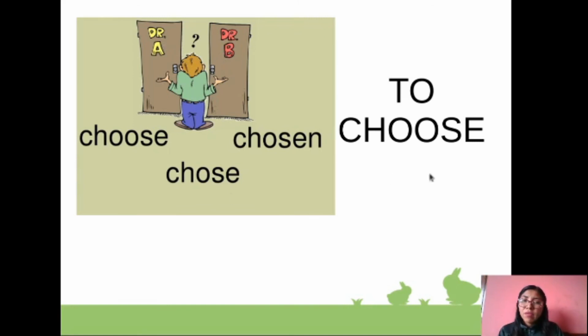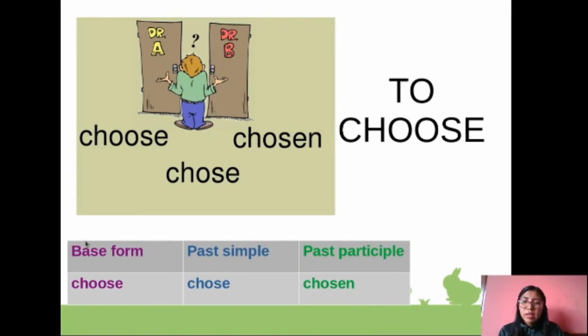We have the infinitive form, the base form, choose, past simple, chose, past participle, chosen. That is a pronunciation point. Choose, chose, chosen.